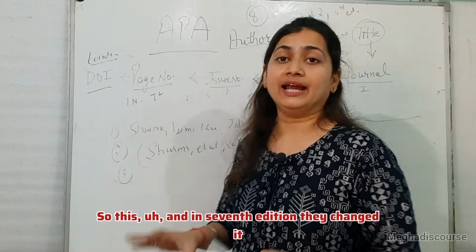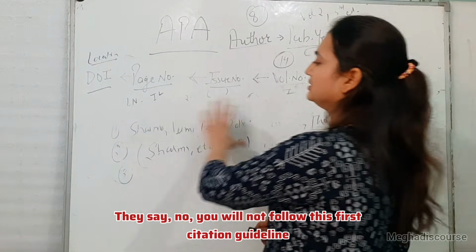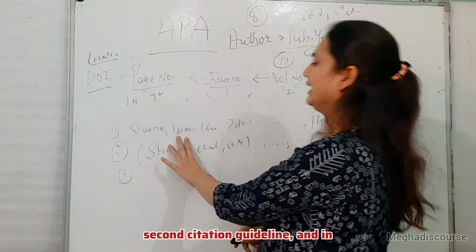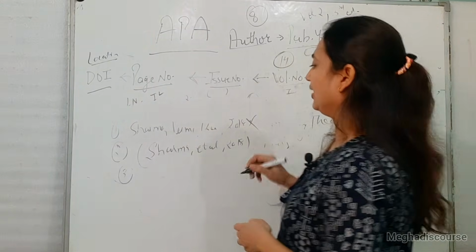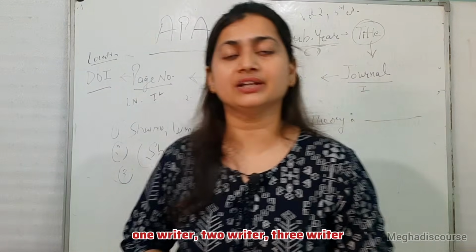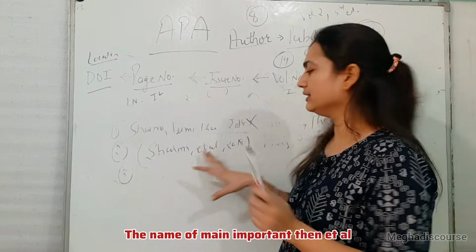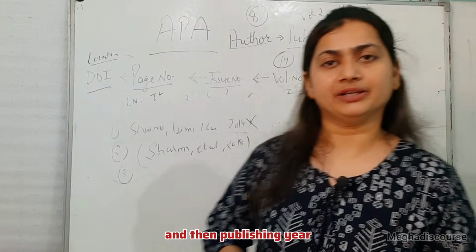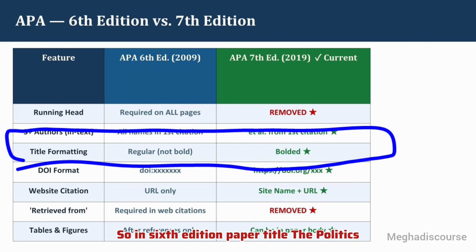And in 7th edition, they changed it. They say no, you will not follow this first citation guideline, second citation guideline. In the latest edition, they removed this and said simply, whether you have one writer, two writers, three writers, you have to write the name of the main important author, then et al., and then the publishing year. Third, the title is now bolded. So in 6th edition, the paper title, The Politics of Silence in Aditya Roy's Fiction, like this is our title name.